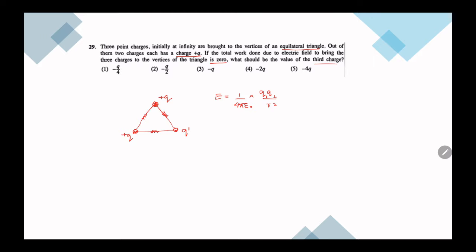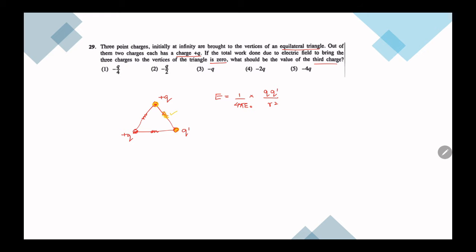But here you have multiple charges, right? Let's start from q dash. If you look at q dash and q, there's a bond, energy is stored here. So if I write the equation for that, I will get q into q dash over r square.